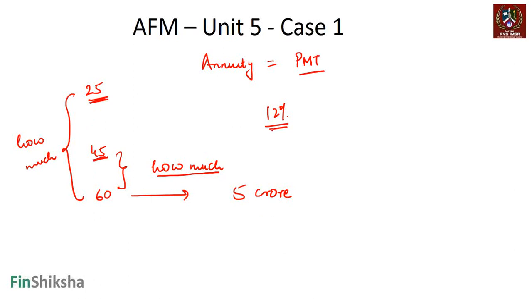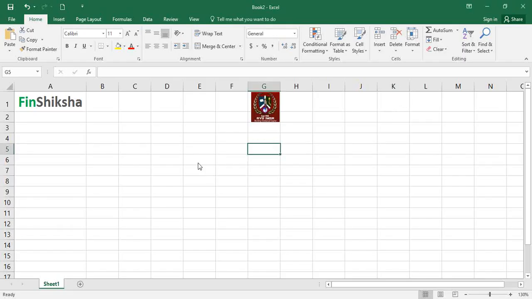What is the difference between these two periods? For sensitivity, what have we used earlier? We've used the data table function, which we're going to use for sensitivity. Let's try and solve this.